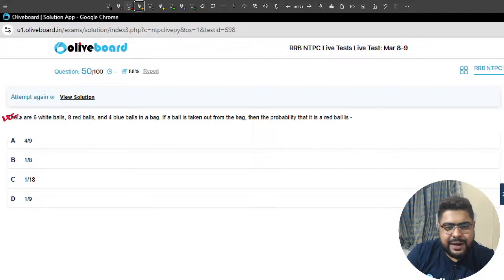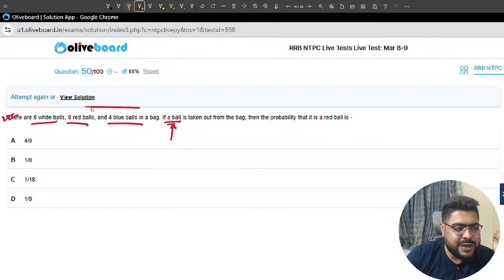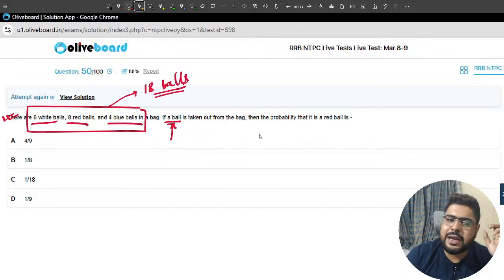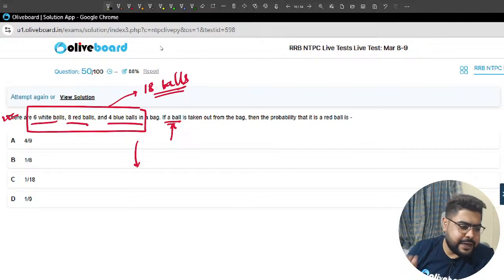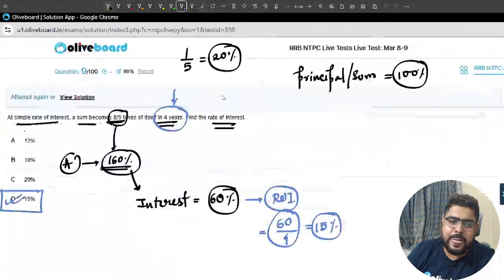So, probability: 6 white balls, 8 red balls, 4 blue balls. 1 ball is taken out. So total number of balls, how many balls? 6 plus 4, 10 plus 8, 18. 18 balls. So, the classical definition of probability. I have just taken a class on this particular thing, just last Saturday.